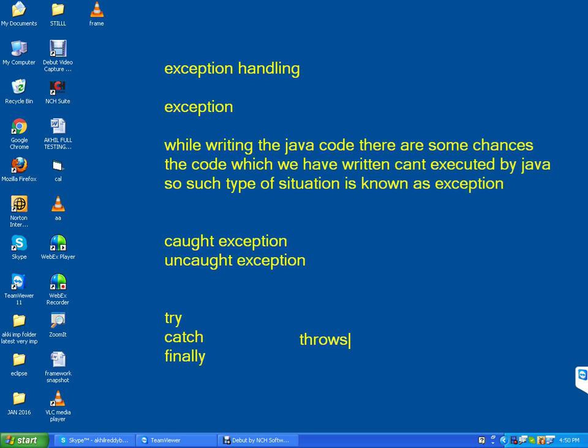Here we discussed 10 interview questions. What is exception? What is caught exception? What is uncaught exception? How to find out the uncaught exceptions? What is try? What is catch? What is finally? What are the drawbacks in try and catch? What is throws? What are the advantages of throws? These are the interview questions. Shall we write the program?